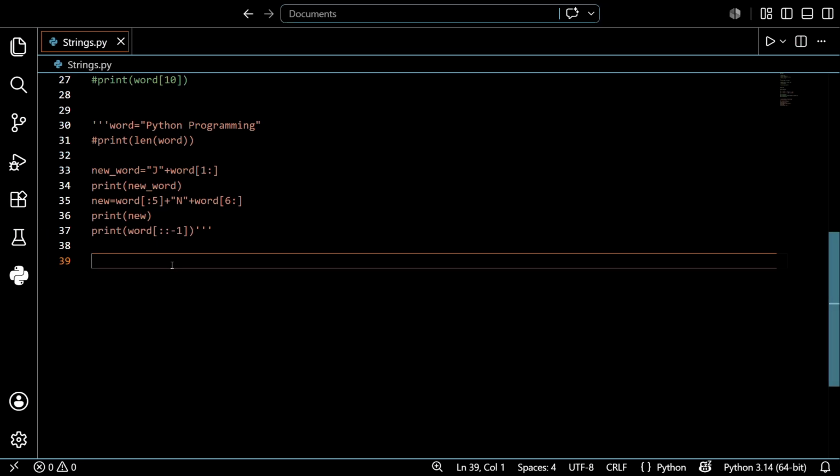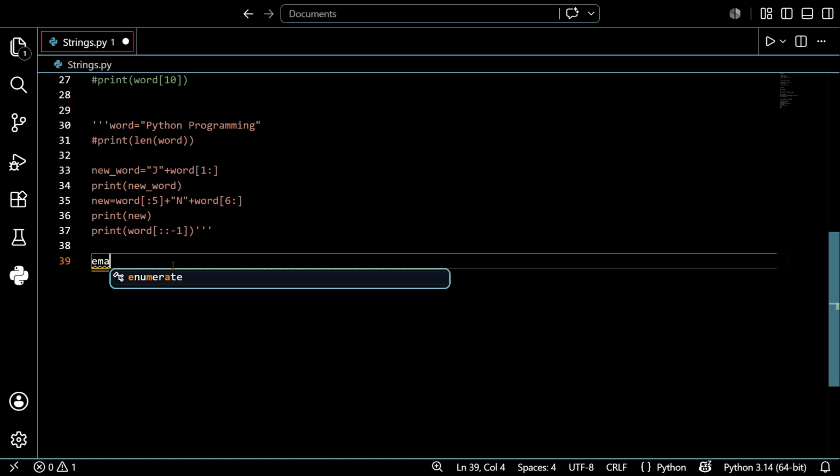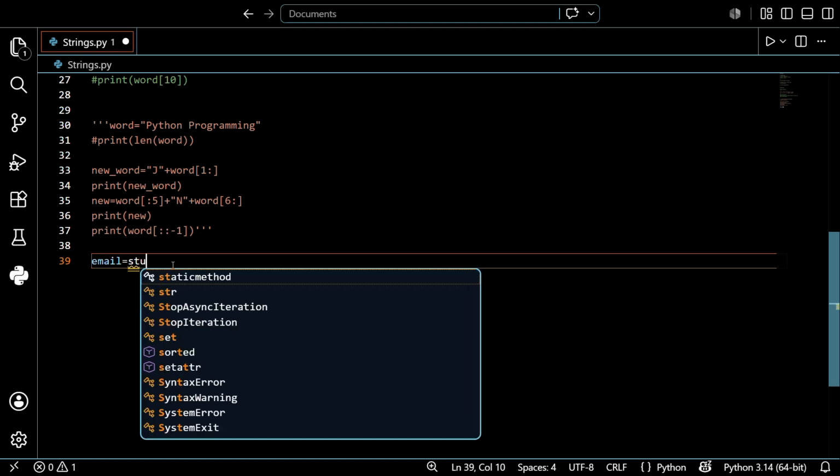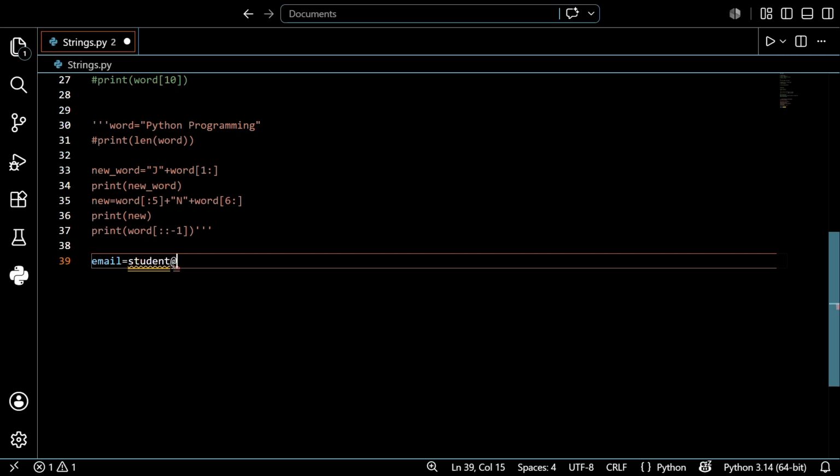After that, we discuss one topic, guys. It's very interesting: how can you extract a domain from an email? Please do not skip this one. So let's create a variable first. Email is equal to student@gmail.com. This is an example, guys, don't worry about that. Before that, save it in double quotes. I forgot to put it in double quotes.